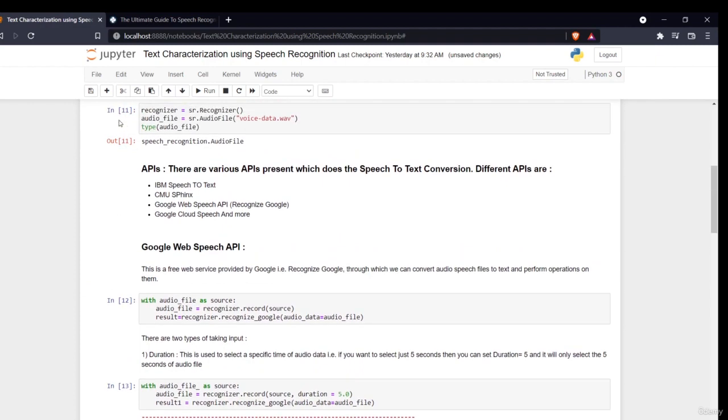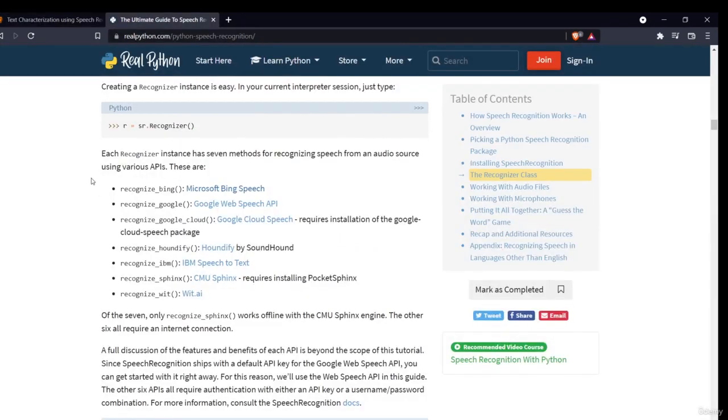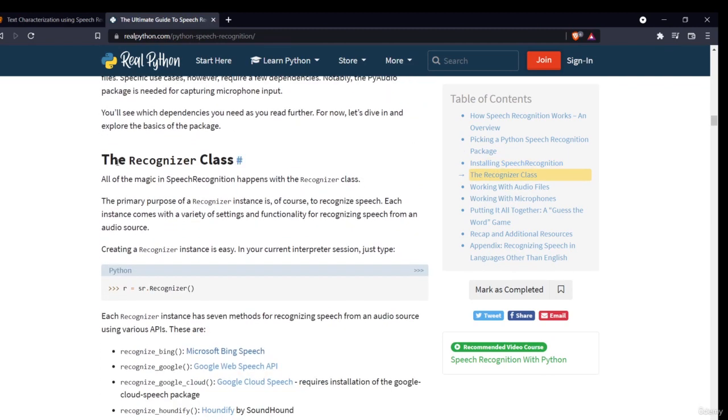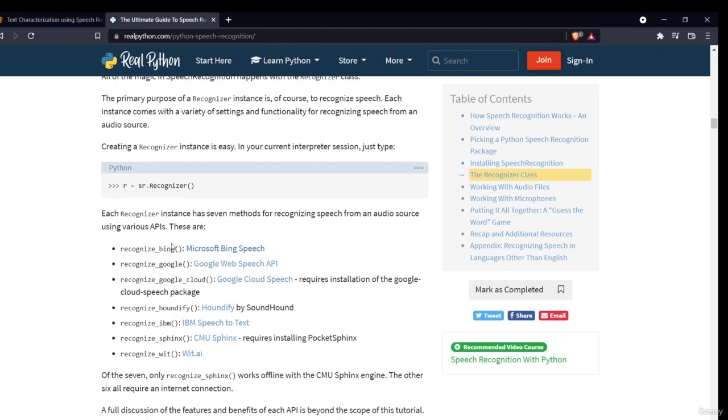When you look here, this is the Python page where the speech recognition library is. There it is written the Recognizer class. There are different APIs: recognize Bing, recognize Google Cloud, recognize Houndify, IBM, and so on. We are using recognize Google, because this is Google's Web Speech library, which is free. Bing is of cost, Google Cloud is paid, and IBM is also paid. These are pretty good libraries, but they are paid.